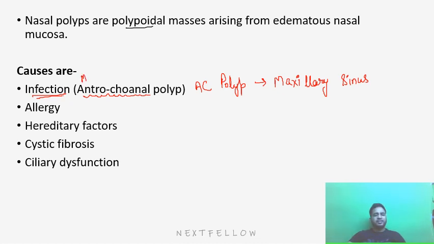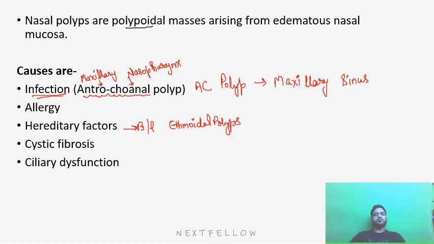So this is the maxillary sinus. Antrum is the maxillary sinus, choana is the nasopharynx. So the polyps which start in the maxillary sinus and progress into the nasopharynx, and whose etiology is infection, are known as AC polyps. What are the other causes of polyps? There may be allergy, hereditary factors, the bilateral ethmoidal polyp. We all know the ethmoidal polyps are allergic in nature, and they have a strong hereditary predisposition.